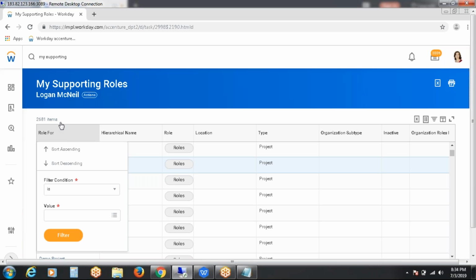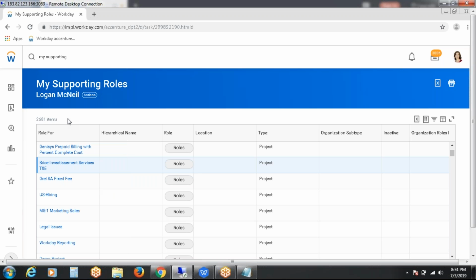For the 2681 items, she may have the access to work on them. Why? Because she is the head of human resources in the GMS global tenant of Accenture. So she gets that access, and wherever she wants to go, she can go and work. It means she is in the unconstrained security group, so she can join any other organization to work as any other role.